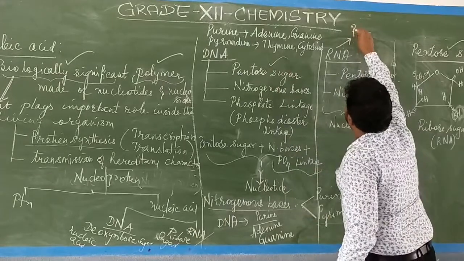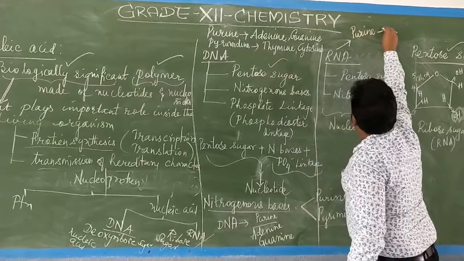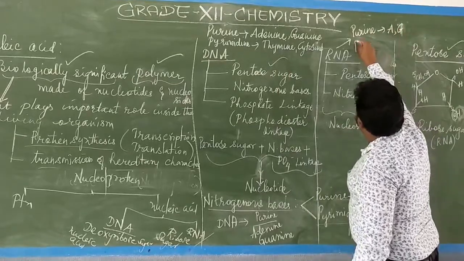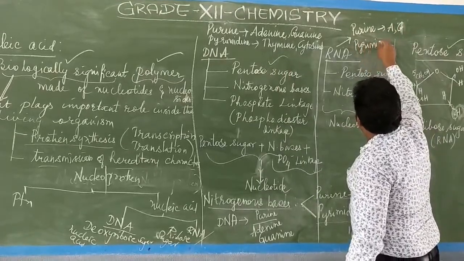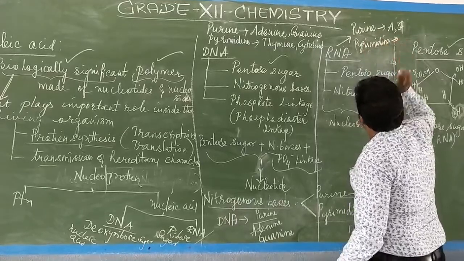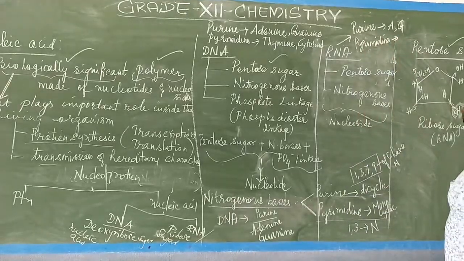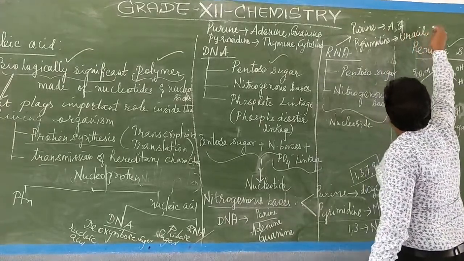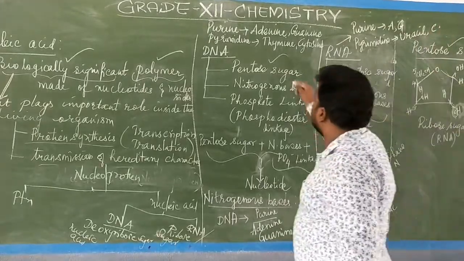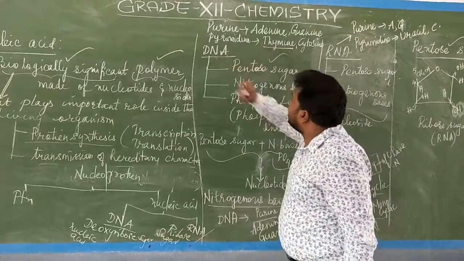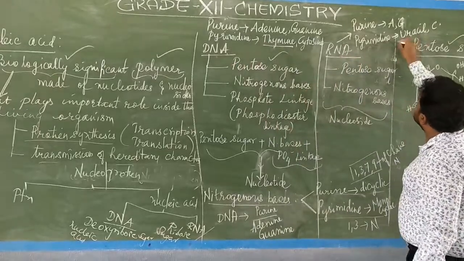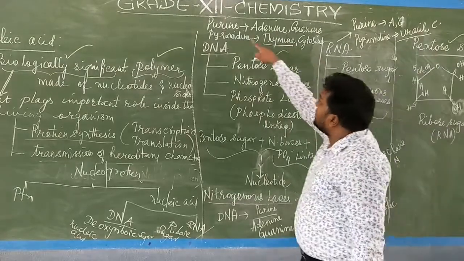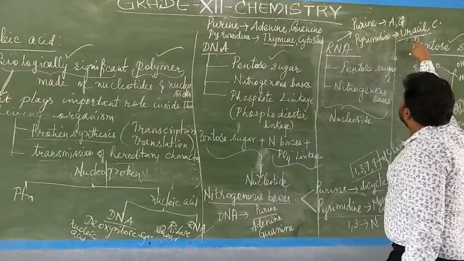Whereas in the case of RNA, the nitrogenous bases are mostly the same. Purines adenine and guanine will be there. For pyrimidine bases, instead of thymine, uracil will be present, and cytosine will be there as such. Instead of thymine in DNA, in RNA thymine is replaced by uracil. You have to keep this difference in mind.